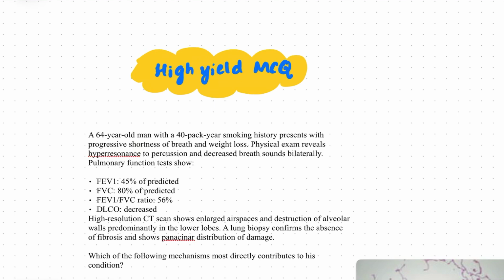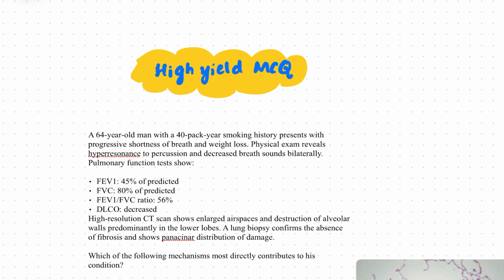Hello everyone, in this video we are going to discuss a high-yield MCQ. So coming to the question, a 64-year-old man with a 40-pack-year smoking history presents with progressive shortness of breath and weight loss. Physical examination revealed hyperresonance to percussion and decreased breath sounds bilaterally. Pulmonary function tests show FEV1 is 45% of predicted value and FVC is 80%, FEV1 by FVC ratio is 56%